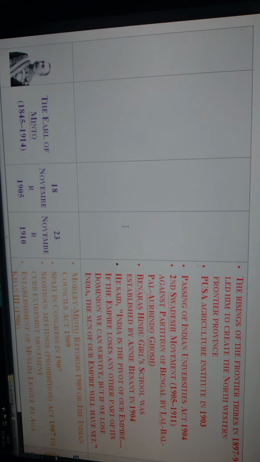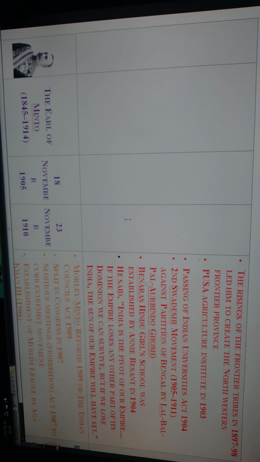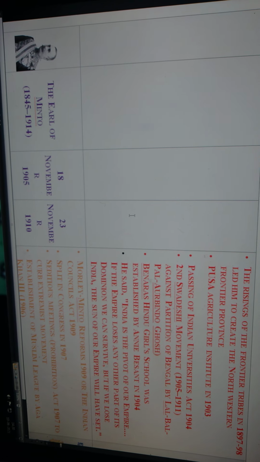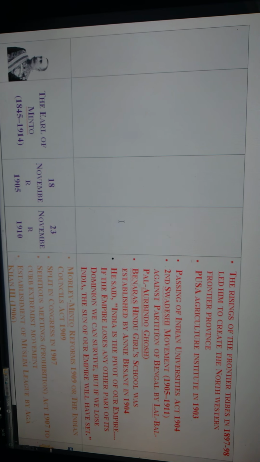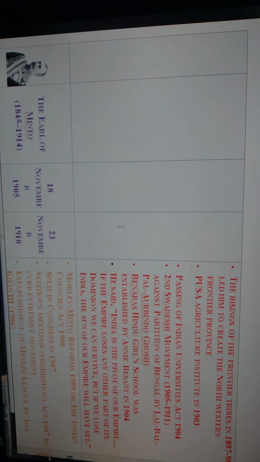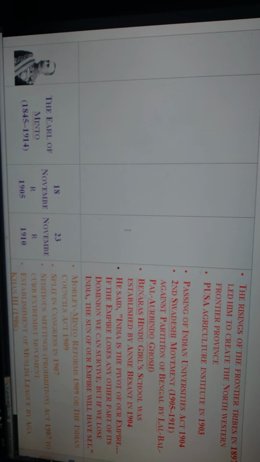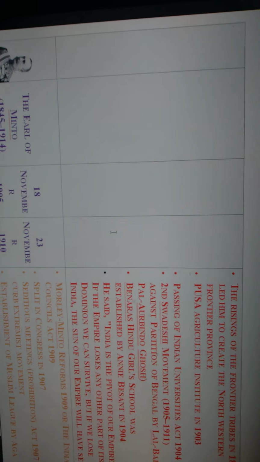If the Britishers lose India, they cannot survive because of financial and economic crisis. If they lose any one part of the world, they can survive, because the British ruled more than 100 countries.